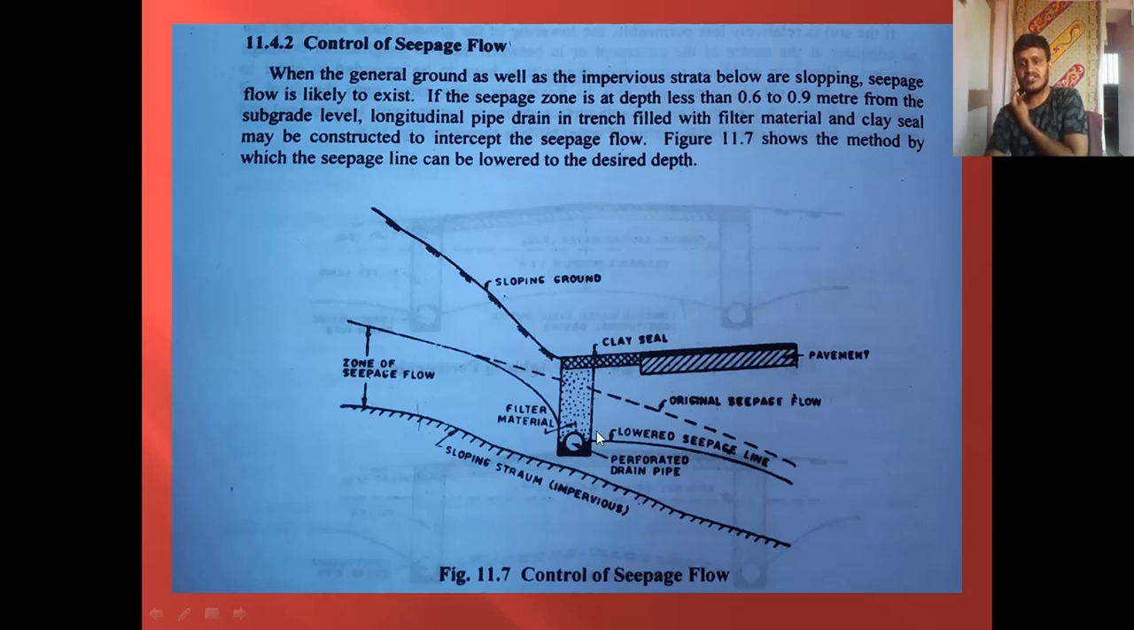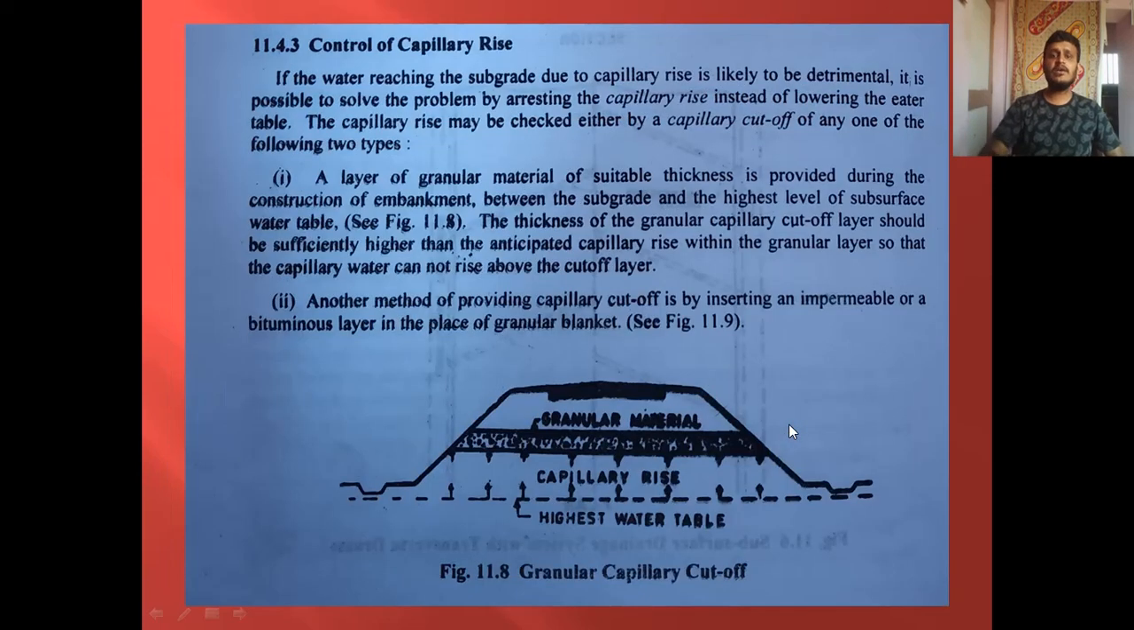Now if you don't construct this longitudinal trench, the original seepage flow is somewhere here, which may come in contact with the subgrade and cause pavement failure. In order to avoid this, we construct these cut-off drainages, a longitudinal drainage trench with a longitudinal pipe. Once you construct these, the seepage flow is lowered here or diverted here, thereby protecting our subgrade. So the third one is control of capillary rise.